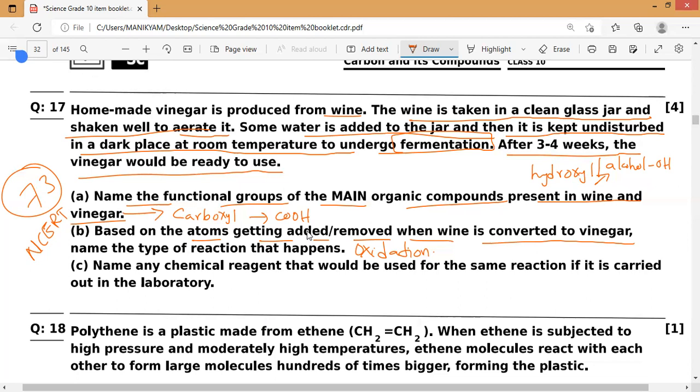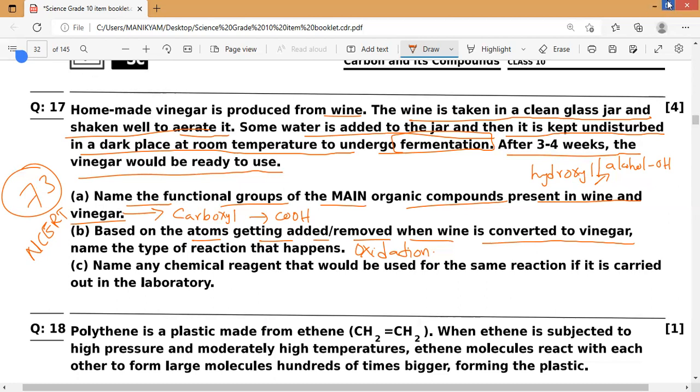So if you have taken this, basically it is produced from molasses or sugar. Sugar contains glucose. We can say glucose, sugarcane juice, which is a dark brown liquid which we used to call molasses, which is left behind in the sugar industries. That is what we are using for production of vinegar. So now this reaction will come under oxidation. That is what you might have studied in school.